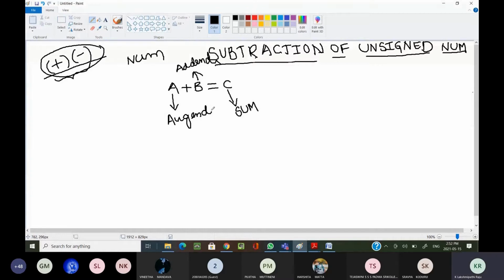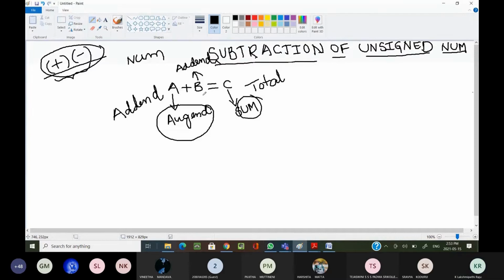Sometimes both A and B we are also calling addends only, and this sum sometimes we are calling a total. These are the basic mathematics. I hope you already know, but the terminology is different. Simply we are calling them first number, second number. I hope some people already know these terms, augend and addend.